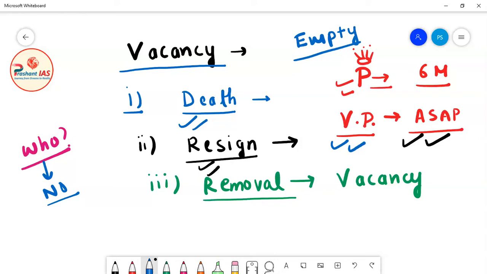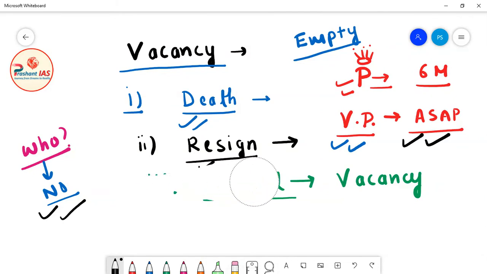Why? Because the Vice President's main role is to serve as the chairman of Rajya Sabha, and when the office of the President is either vacant or absent, the Vice President acts as the President of India. So as such, there is no personal role for the Vice President of India. Definitely no one takes the role of Vice President when there is a vacancy in the office.